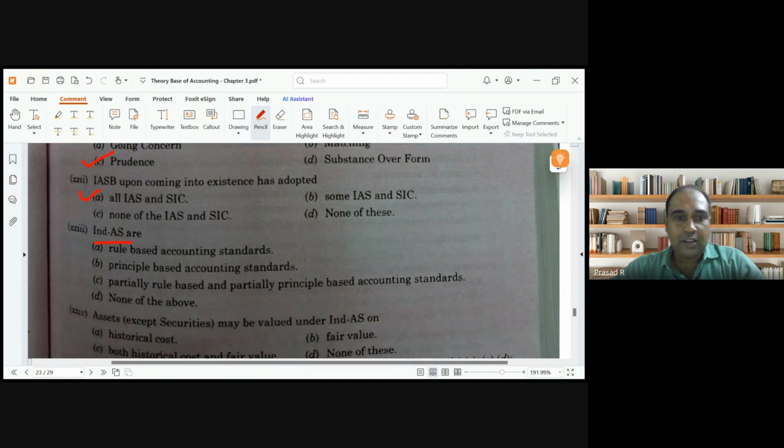Ind AS are principle based. Previously we had accounting standards. Accounting standards were rule based. Ind AS is principle based. Clear?